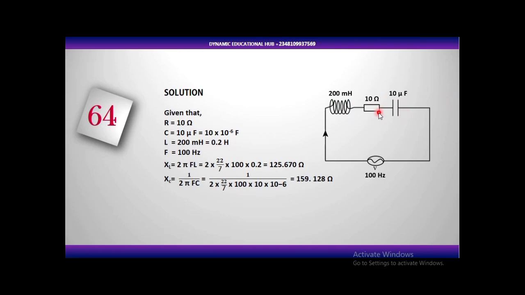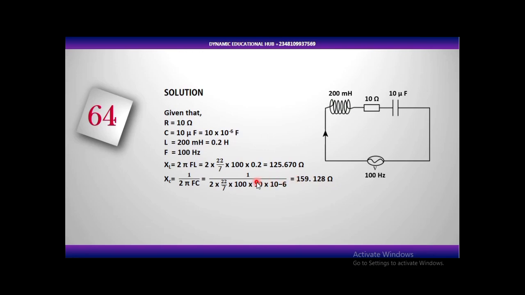For instance, if you look at this diagram, you see that the inductor, the capacitor, and this resistor are all connected in series. So we have series AC circuits and parallel AC circuits, but what we will be looking at is series.